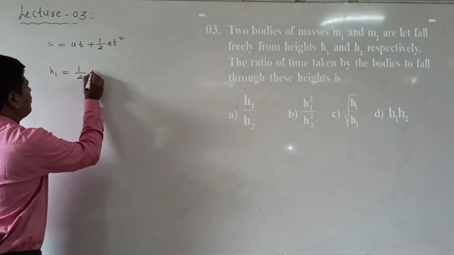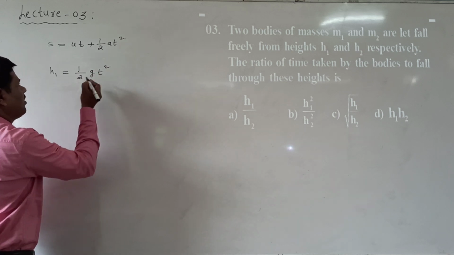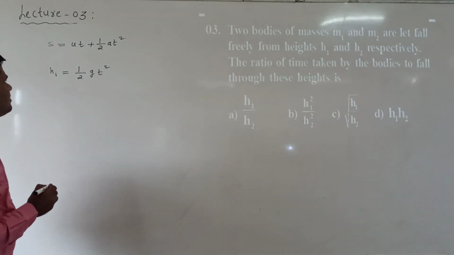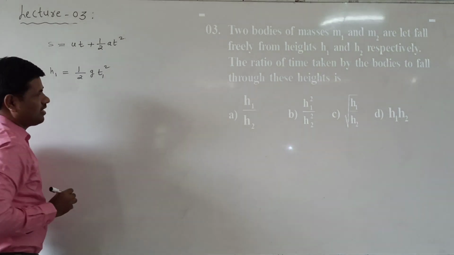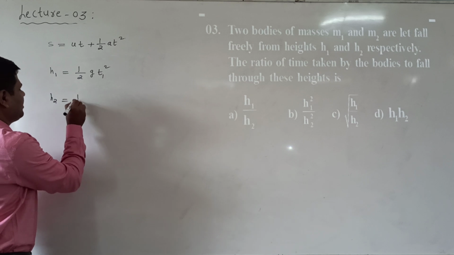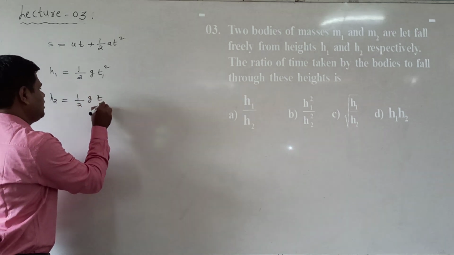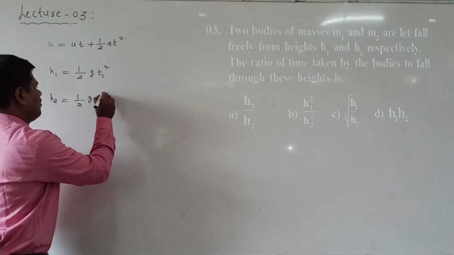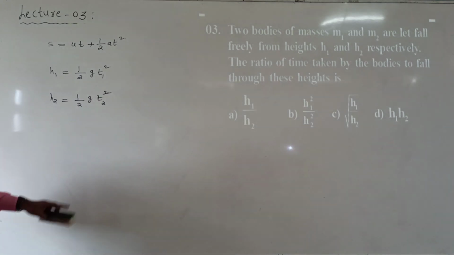Now h1 = half into g t1 square. Free falling means in the place of a, I take g. Here the time taken is considered as t1 for the first body. For the second body, similarly, we write h2 = half into g into t2 square.